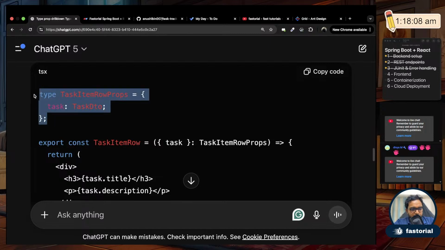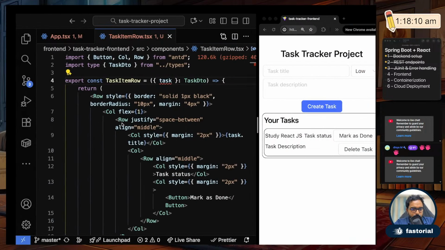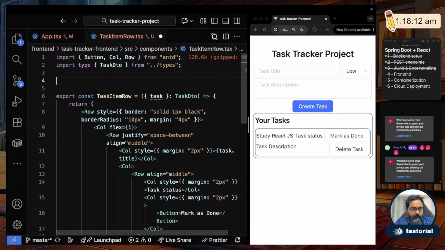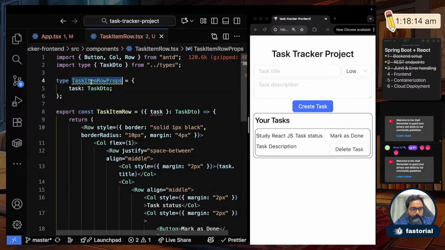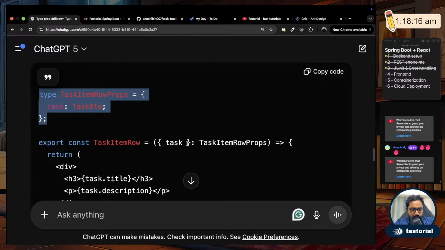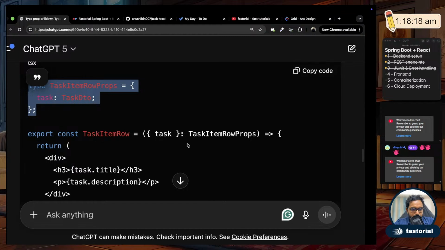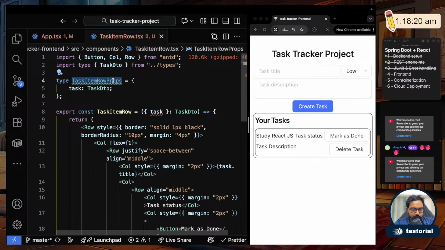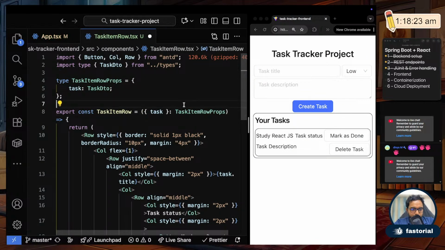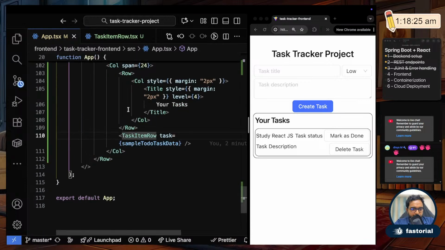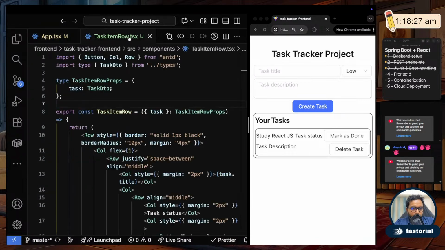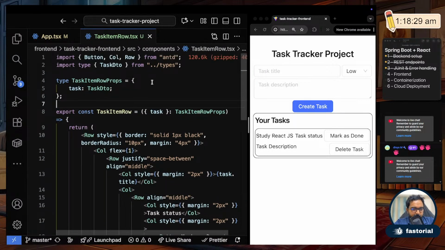Okay, I think I'm supposed to define this also and say that this is going to be of this type. Okay, that is weird, but okay. So let's do that. Oh, and that fixed it. Okay, I don't know why that two-step thing is needed, but apparently that is the syntax.